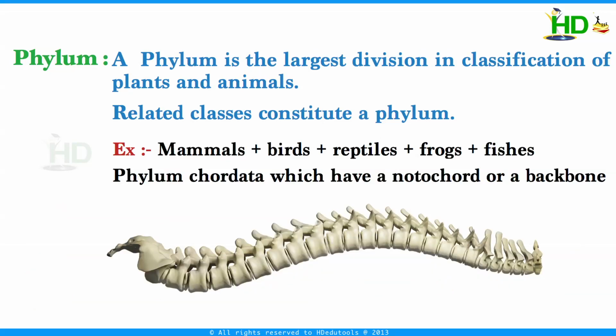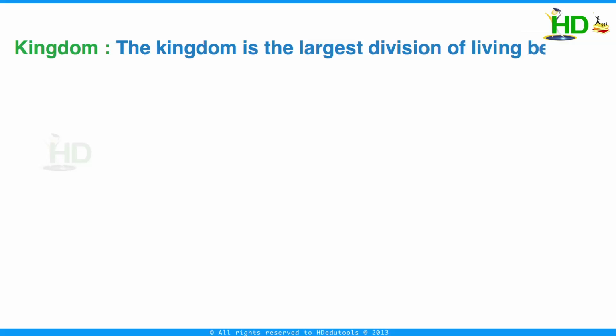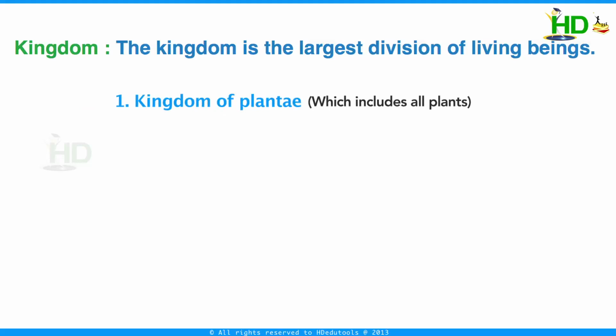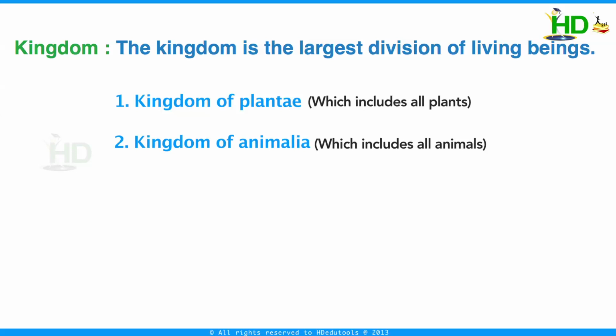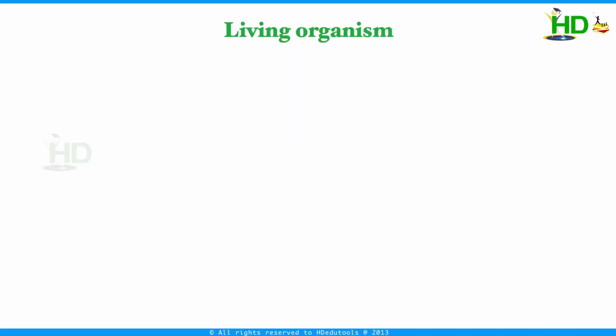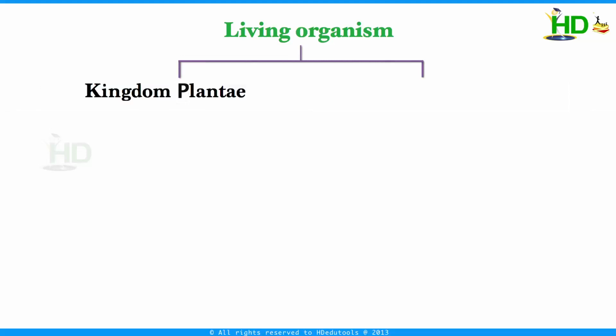And the next level is kingdom. The kingdom is the largest division of living beings. For example, the kingdom Plantae, which includes all plants, and the kingdom Animalia, which includes all animals. According to the classification given by Linnaeus, the entire world of living organisms was divided into two kingdoms. One is the kingdom Plantae, which includes all plants. Another is the kingdom Animalia, which includes all animals.